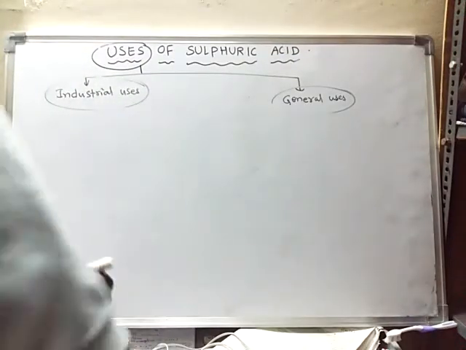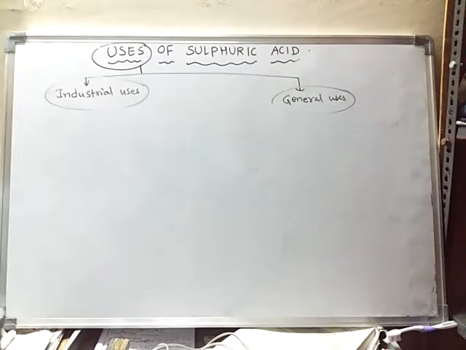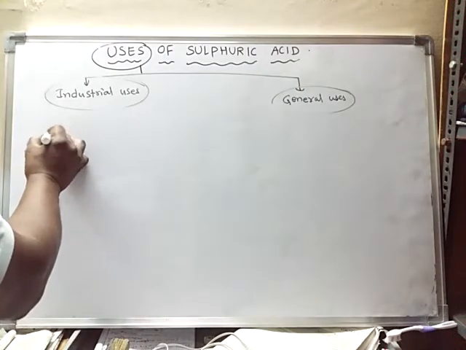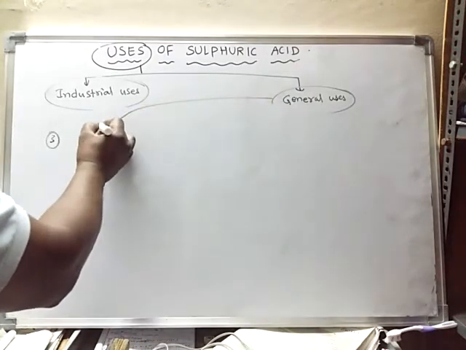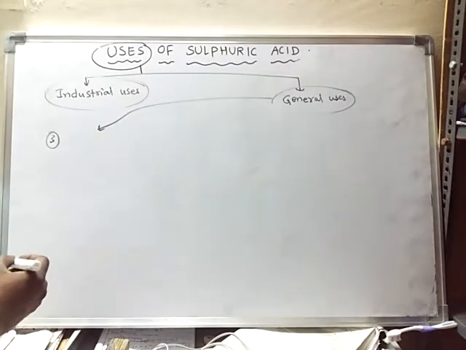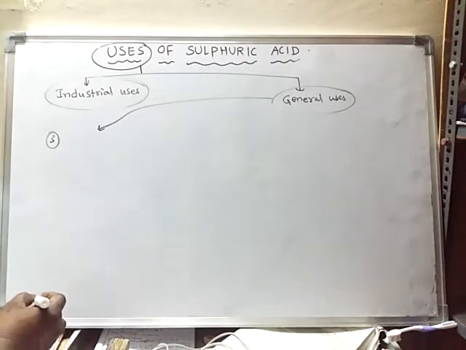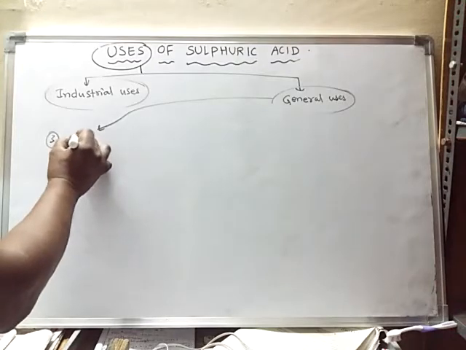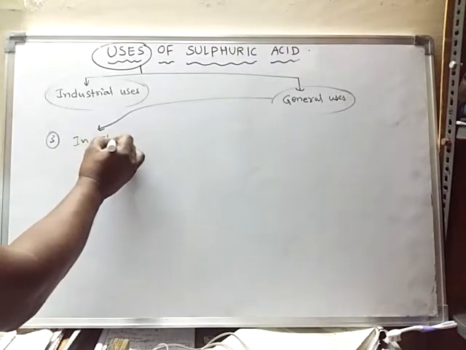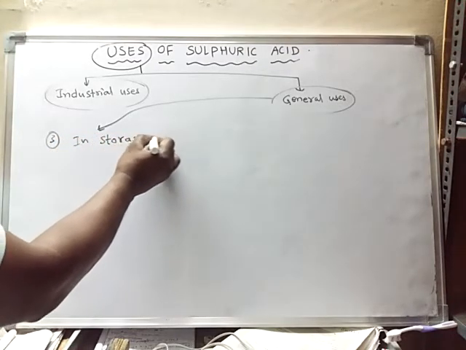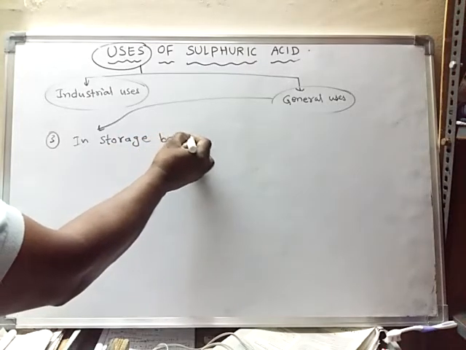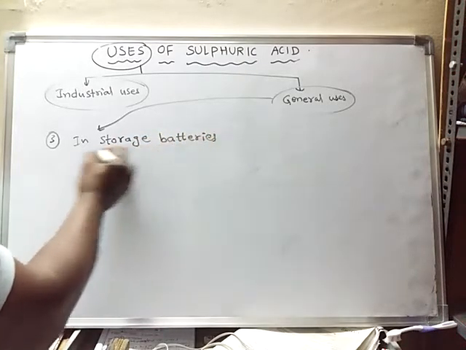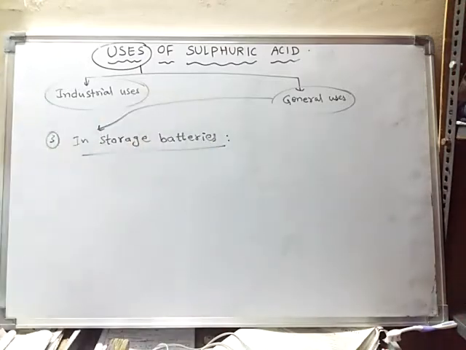The third general use: it is used in the lead acid accumulator or storage batteries. Where do you use these storage batteries?